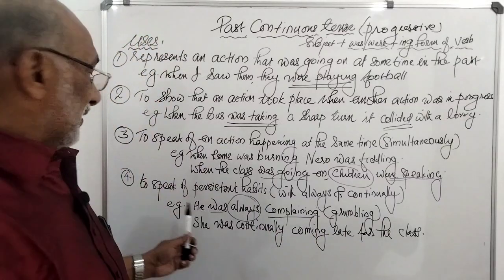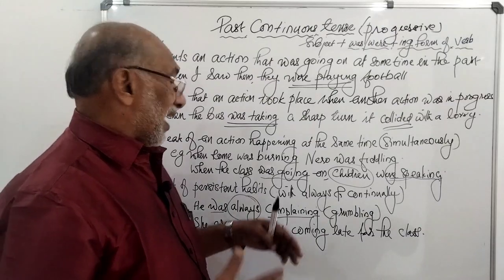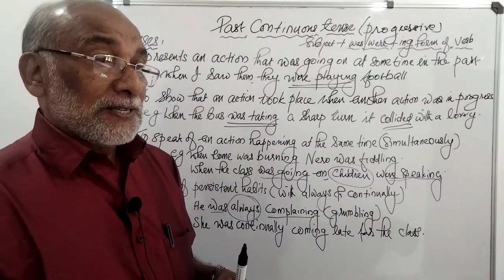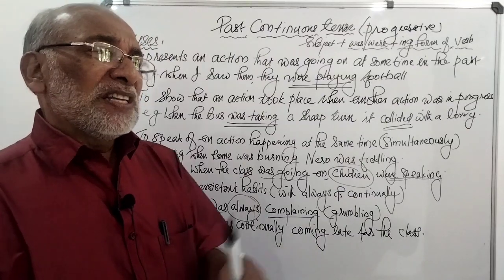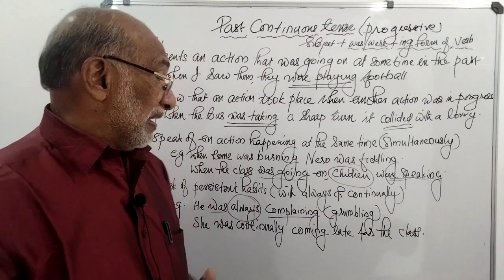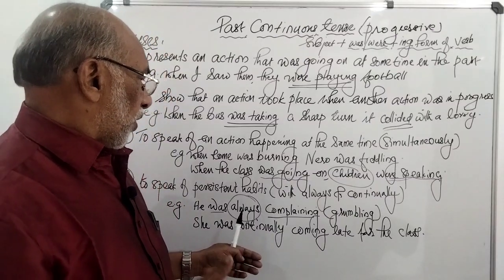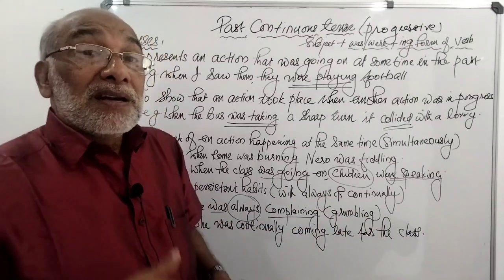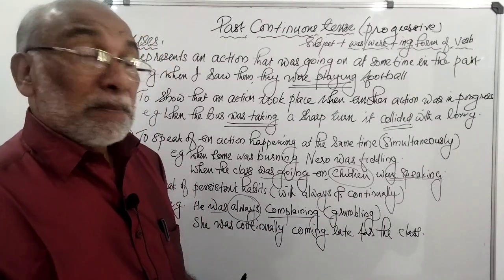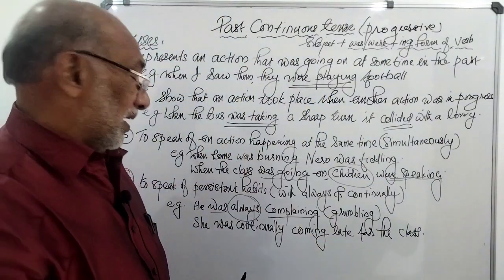And coming to the fourth and the last use: to speak of persistent habits. That means some habits are persistent in us. Some people are in the habit of always complaining, always grumbling. Okay. She was always complaining, grumbling, or he was always complaining, grumbling. So there is a persistent habit with her.